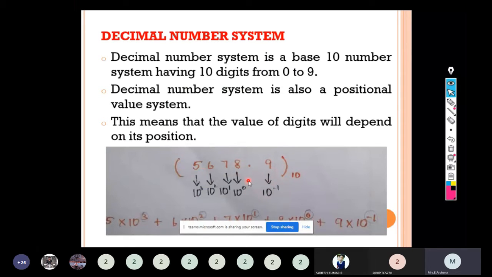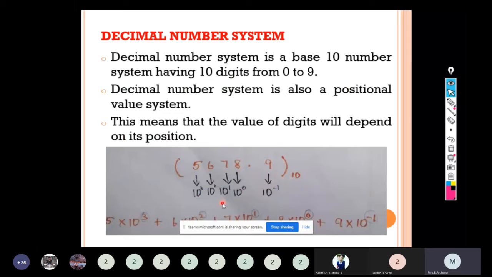For the integer part, we have to start giving weightage from LSB, that is least significant bit. For the fractional part, we should start weightage from MSB, most significant bit. Let me see 5678. For 8, 10 to the power 0, because it is in position 0.